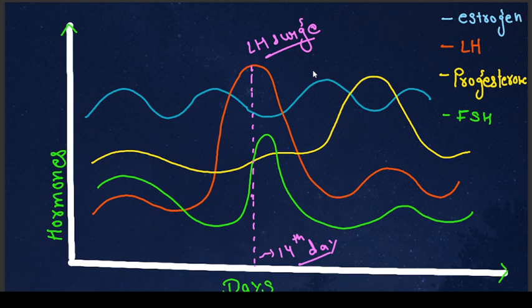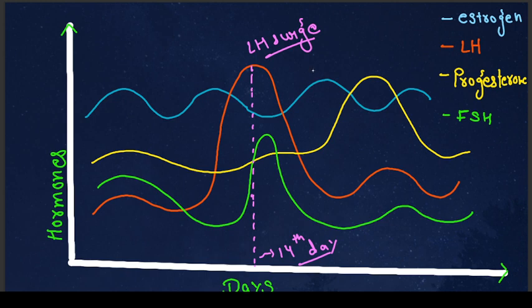With the red color we have shown the LH. As we know, at the 14th day the LH surge occurs, and we can see it in this graph. It is more clear by using this graph, and you get more marks if you draw this graph in your exams.